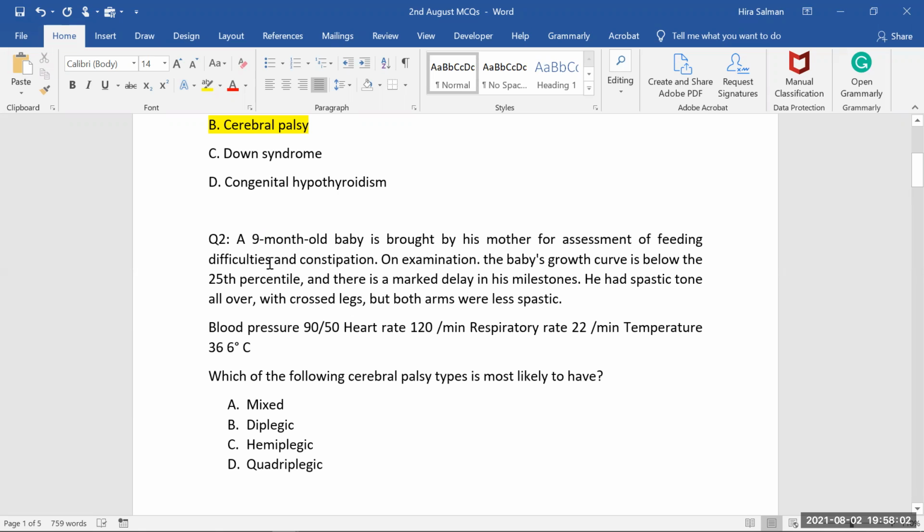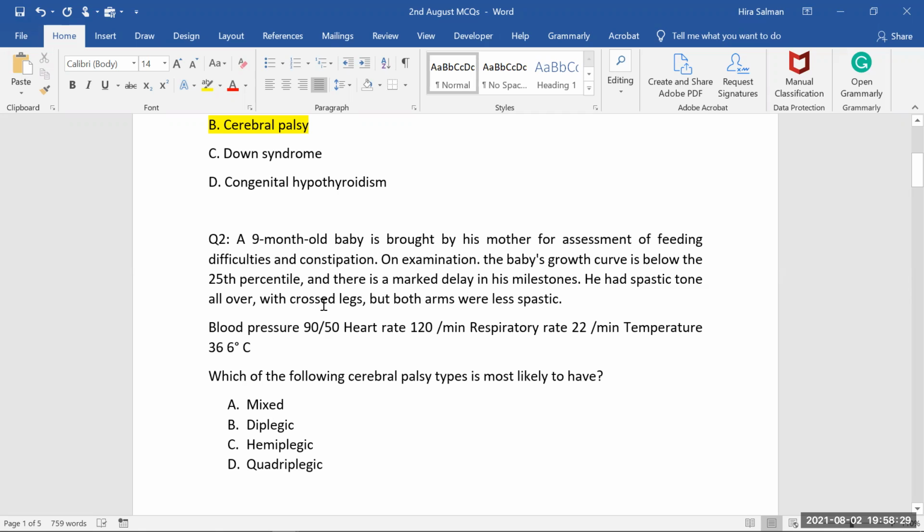For feeding difficulties, we can think about some problem related to the mouth, maybe duodenal atresia, maybe something related to oral anatomy. You can think about many things. But after reading the next part of the question, the baby's growth curve is below the 25th percentile, so growth is quite disturbed, and there is marked delay in milestones.